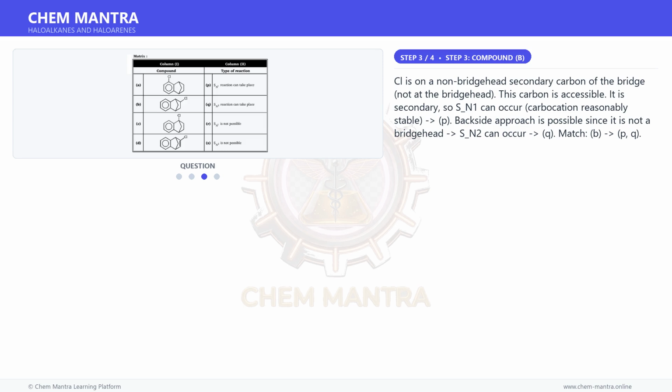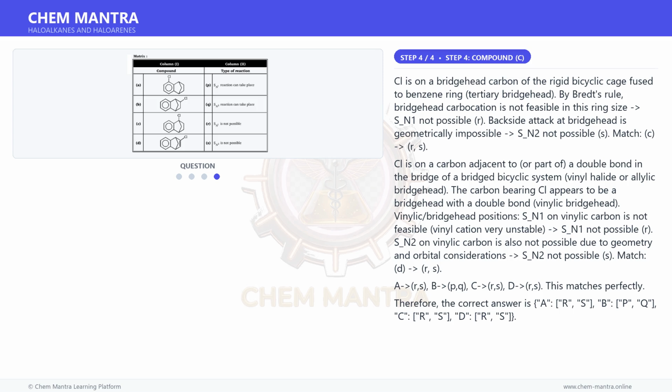Moving on to the next step. Cl is on a non-bridgehead secondary carbon of the bridge, not at the bridgehead. This carbon is accessible. It is secondary, so S_N1 can occur, the carbocation is reasonably stable, P. Backside approach is possible since it is not a bridgehead, S_N2 can occur, Q. Match B, P, Q.